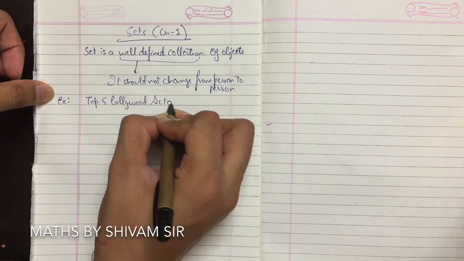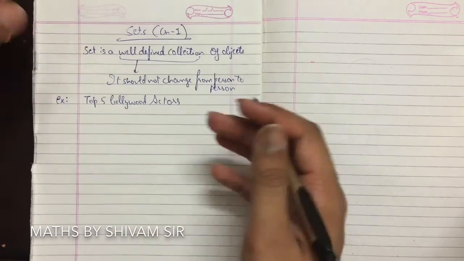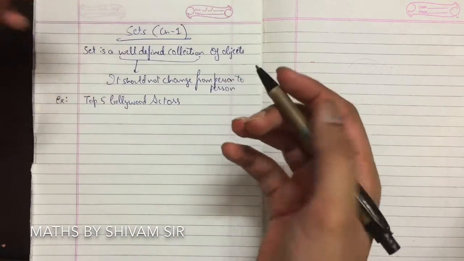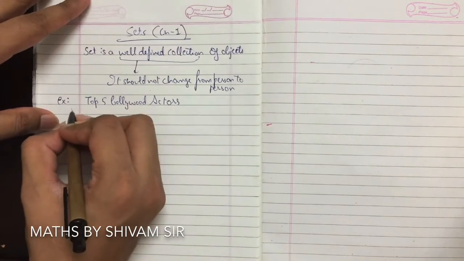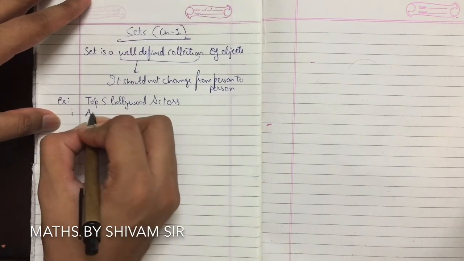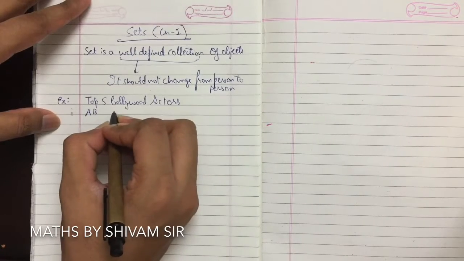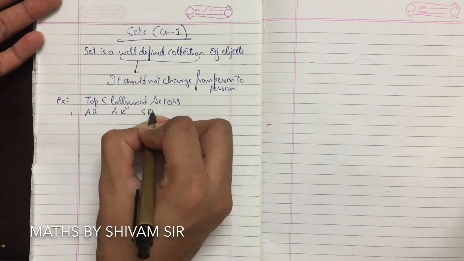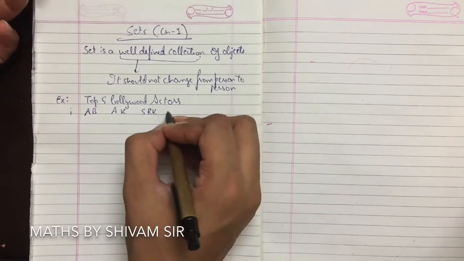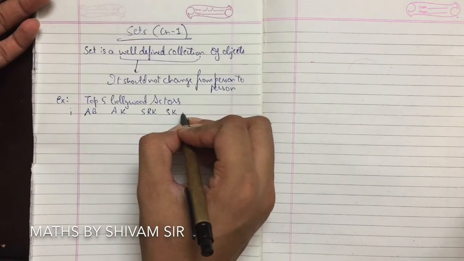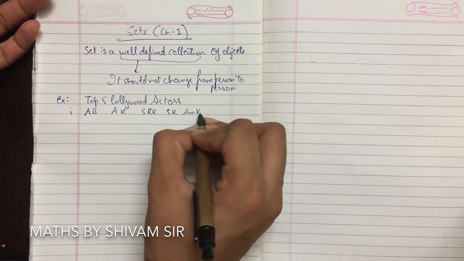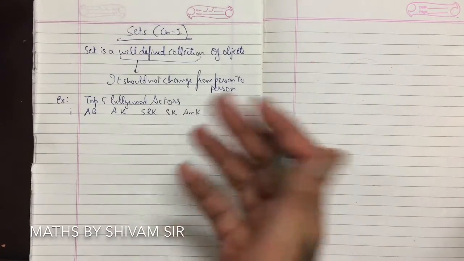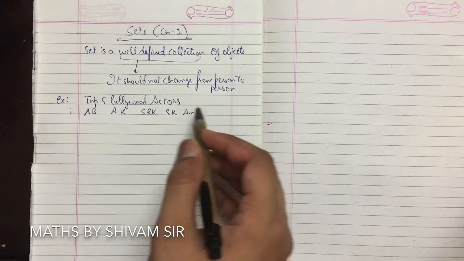Suppose for a student the top 5 Bollywood actors are Amitabh Bachchan, Akshay Kumar, Shah Rukh Khan, Salman Khan, Amir Khan. So for one student, the top 5 Bollywood actors may be these.